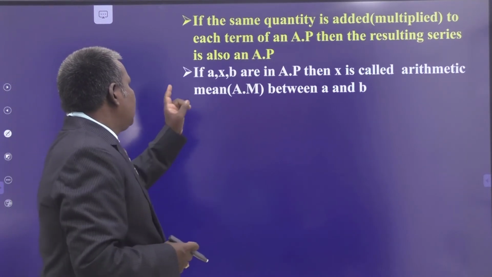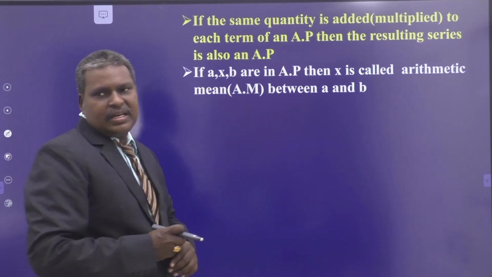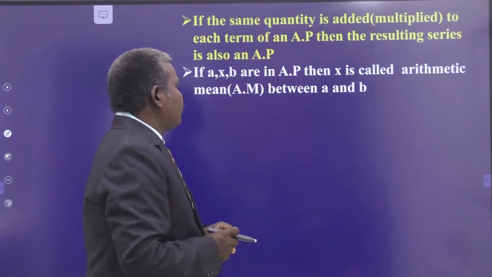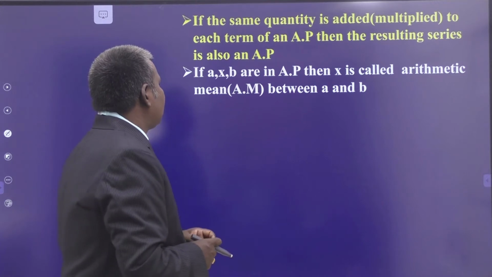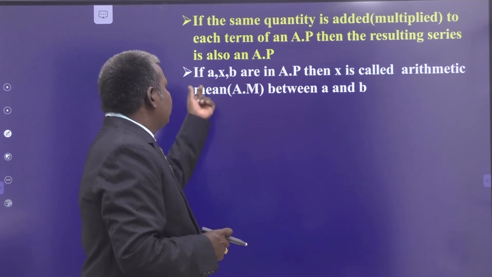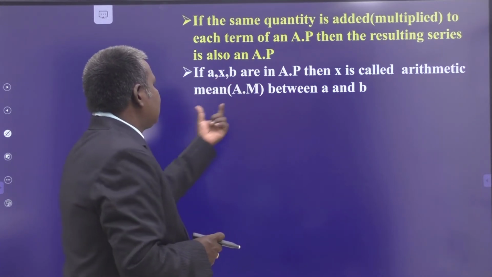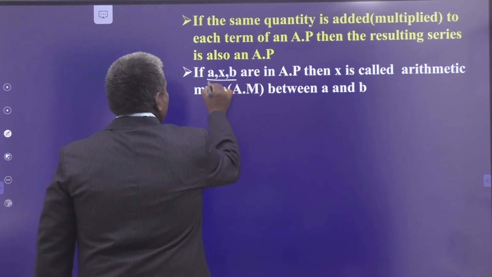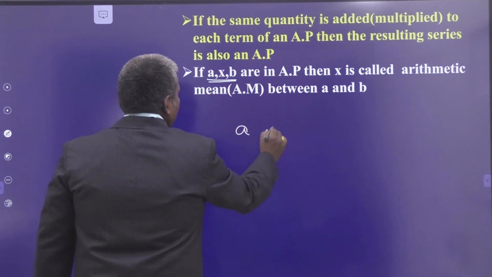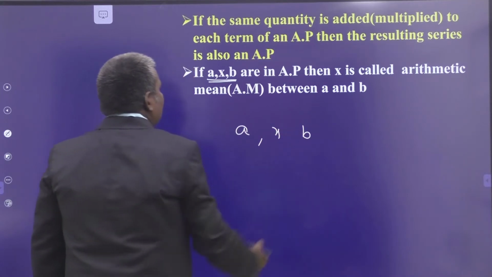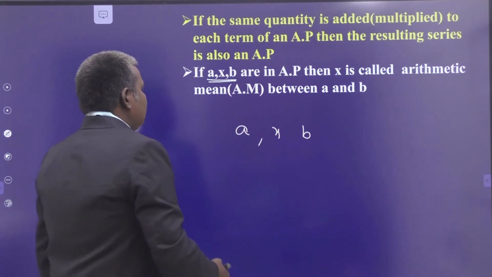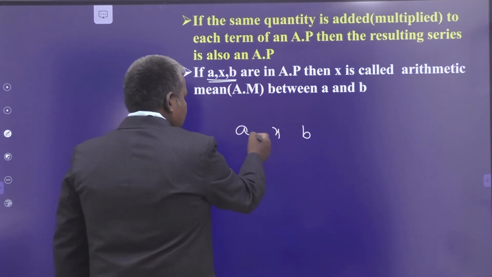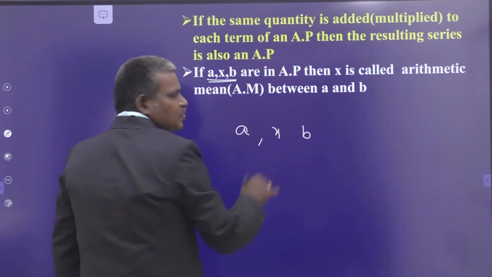If A, X, B are in arithmetic progression, then X is called the arithmetic mean of the two numbers A and B, that is, between A and B. So A, X, B are in AP. That means A, X, B are in arithmetic progression. We mean these are the terms of the series. Its corresponding series is A plus X plus B.